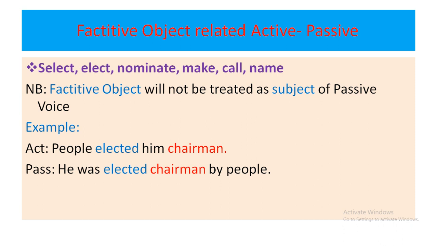So the chairman is here factitive object and chairman won't be the subject of passive voice. So which one will be the subject? Him will be subject as he. Your answer will be he was elected chairman by people.